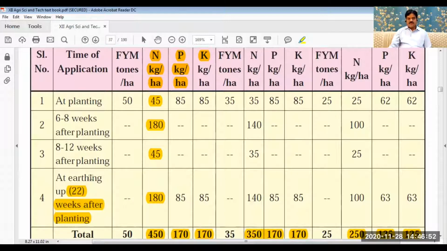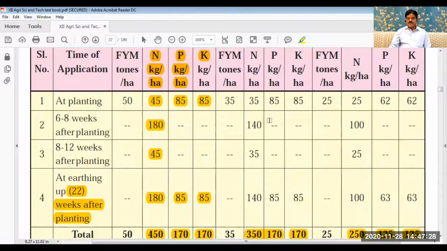So this is the time of application. Then out of 170 phosphorus, 85 kilogram is given at the time of planting and the remaining 85 after 22 weeks. No intermediate dose of phosphorus or potash fertilizer is given. Similarly, out of 170 potash, 85 kilogram is given at planting and the remaining 85 at 22 weeks after planting.